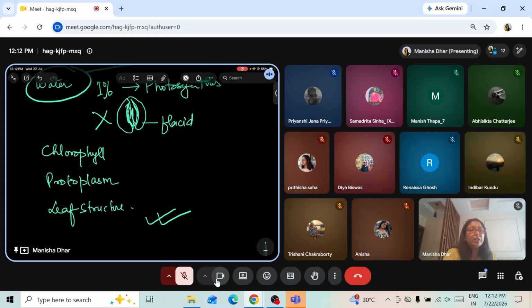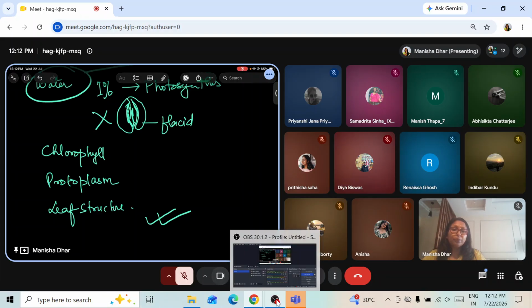So all these factors regulate the rate of photosynthesis. Understood? These are all the points that we have talked about. I want you to go through all of them.